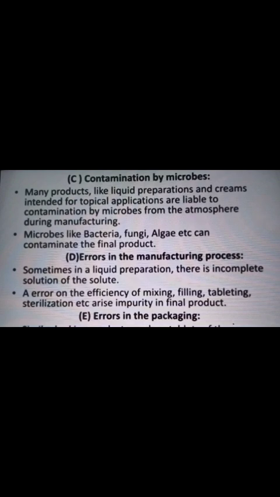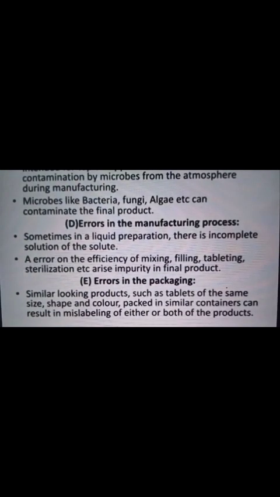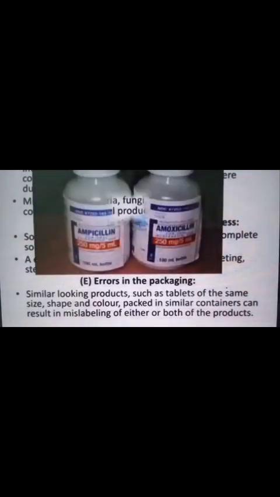The fifth one is error in packaging. In packaging materials also, errors can accumulate impurities in the final product. In errors in packaging, similar looking products such as tablets of the same size, shape and color packed in similar containers can result in mislabeling of either or both of the products. Errors in packaging are also impurities present in the final product. For example, the picture will be added in the PPT.